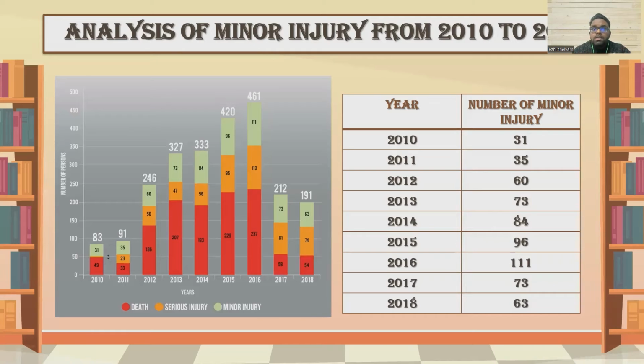As shown, the number of minor injuries reached a peak at 111% in 2016, but the number of minor injury dropped drastically from 111% in 2016 to 73% in 2017. And the number of minor injuries in 2018 is lower by 10 than 2017.